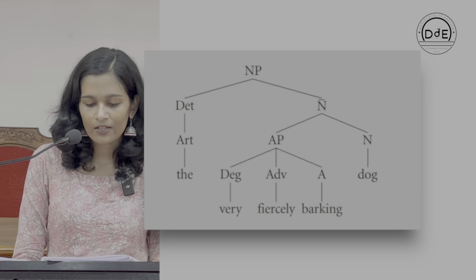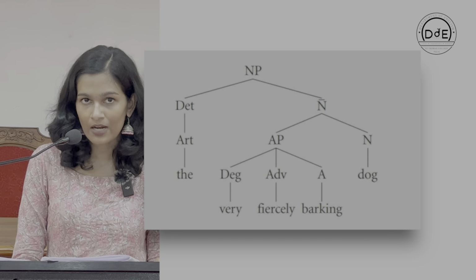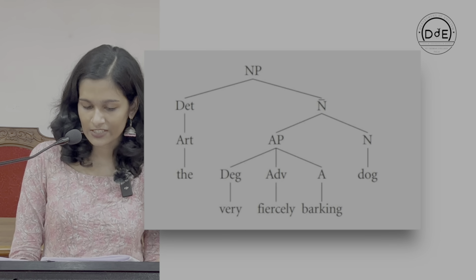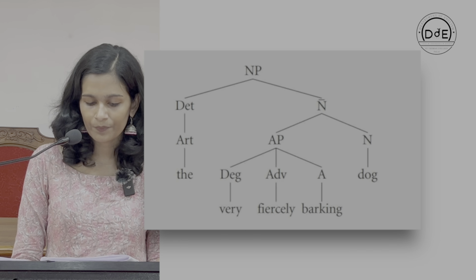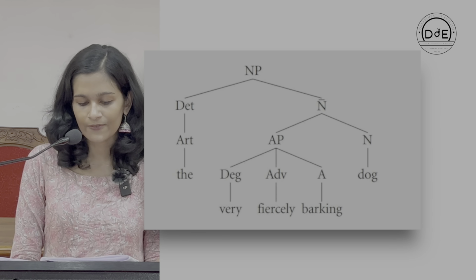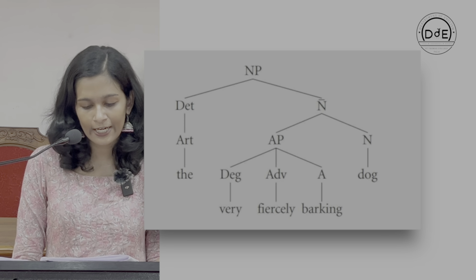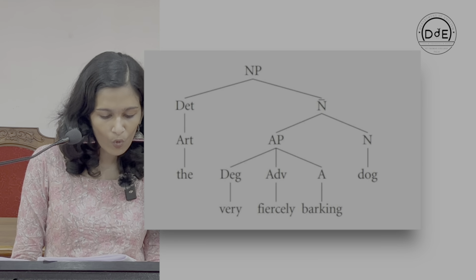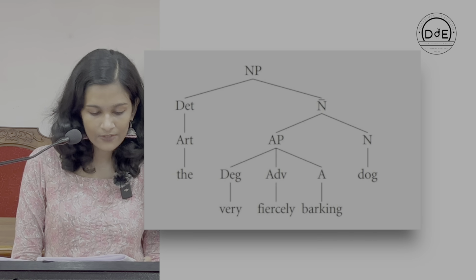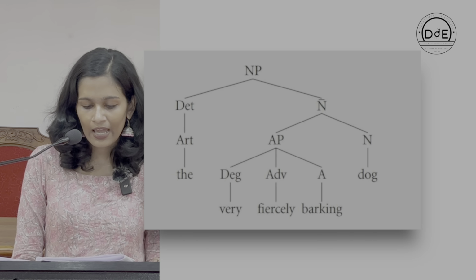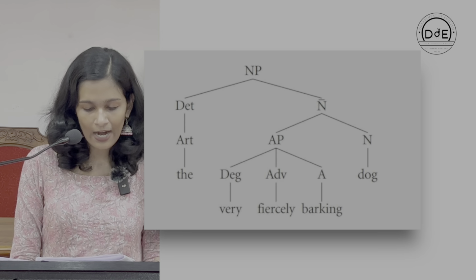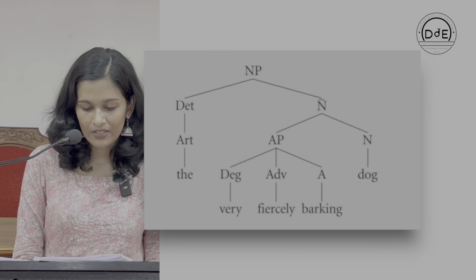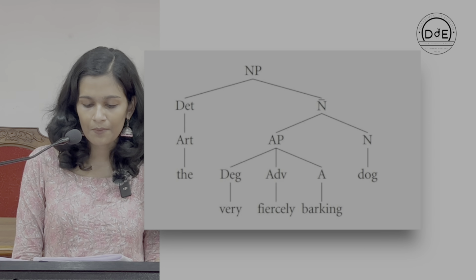On the other side, we have to further divide N bar, and the N bar is divided into AP or adjective phrase and noun, and adjective phrase AP is further divided into DEG, ADV and A. DEG stands for degree adverbs like more, most, less, least, very, etc. And ADV stands for adverb, and the adverb here is fiercely, and A stands for adjective, which is barking.